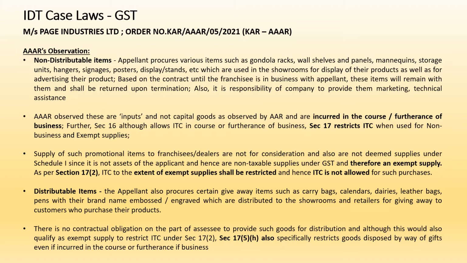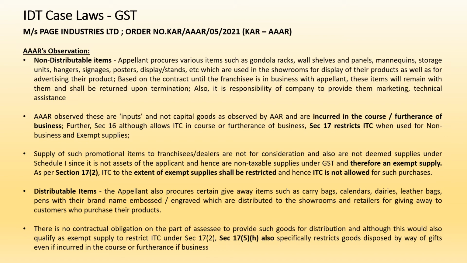So even though as per the contract they are supposed to keep those hangers or display stands or whatever in the franchisee's location, the AAAR has said that since it is not for a consideration, it is an exempt supply, and hence the corresponding ITC should not be allowed in accordance with 17 subsection 2. So now these are the non-distributable items, that is, it is not further distributed to anyone. It will always be with the franchisee till the end of the contract period.